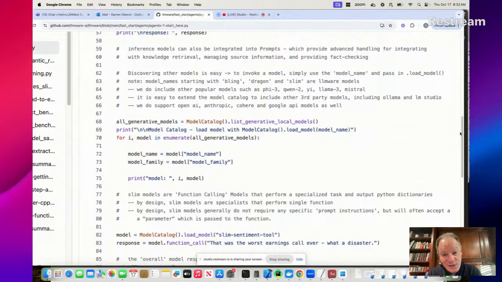Because you might be asking one key question, which is, all right, that's great that you showed us 2 model names, but where do we get all the model names? What models are available? This looks really easy, but if we don't know what the model names are, how are we supposed to use it?